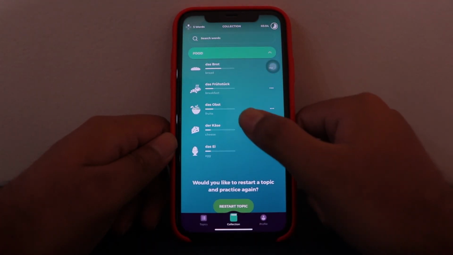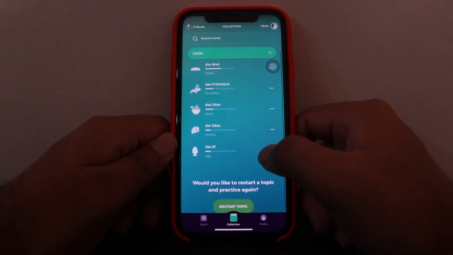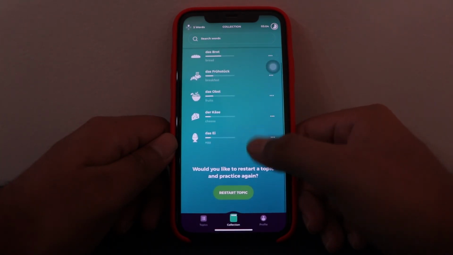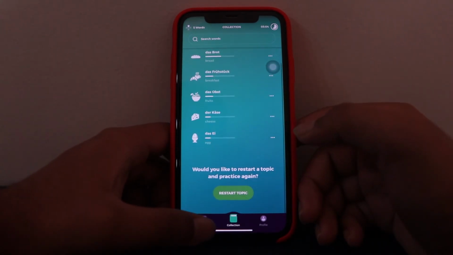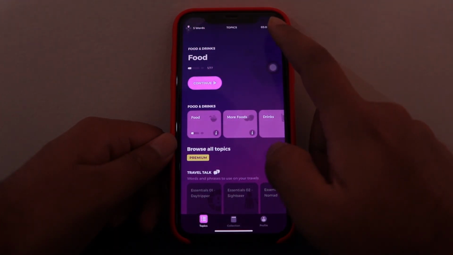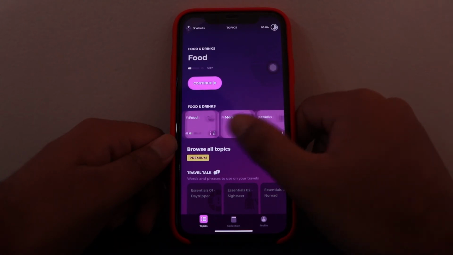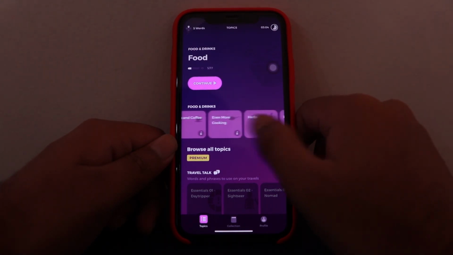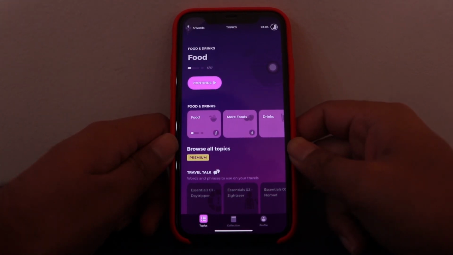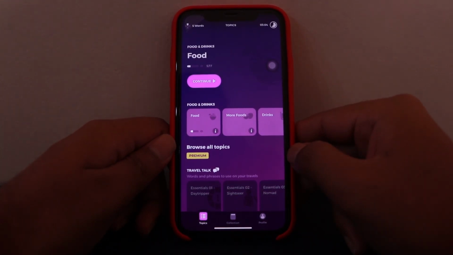And the words which you have learned are added to your collection. You can also restart the topic from here. As you can see, we have 3 minutes left to complete the training. So I'll just complete the training, and you download the app and tell me how your learning experience from this app feels.